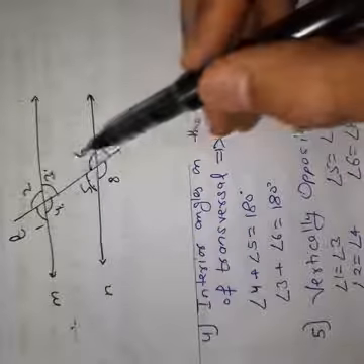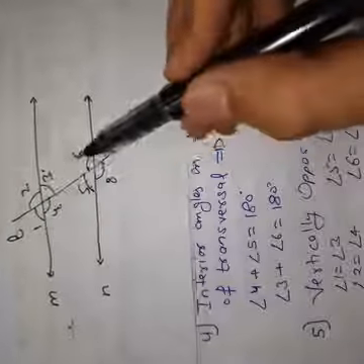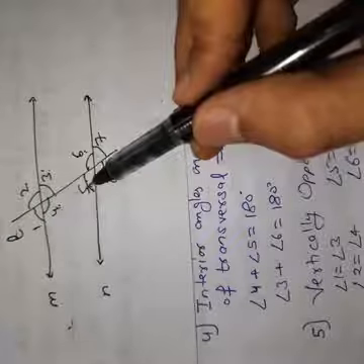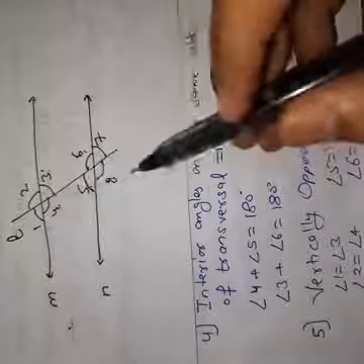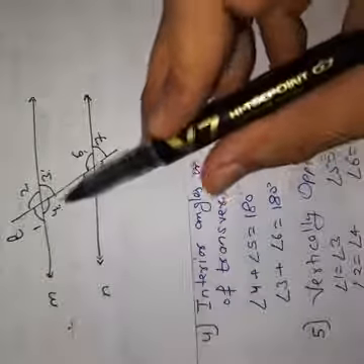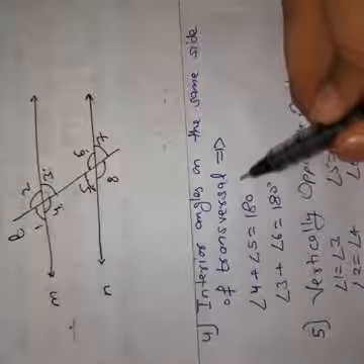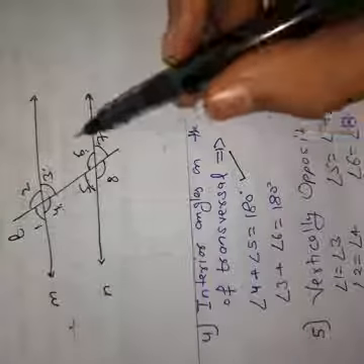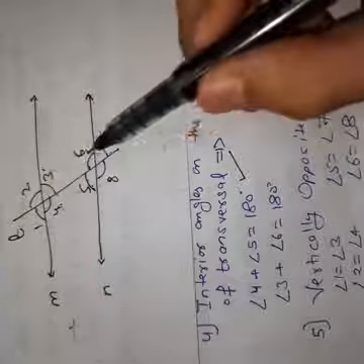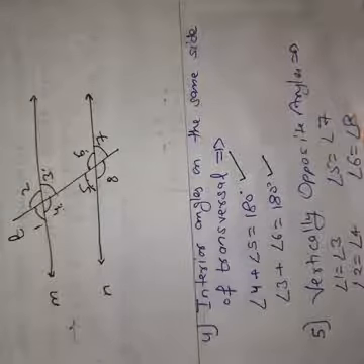Angle 3 and angle 6 are on the same side. So these are our pairs of interior angles on the same side of the transversal, and the relationship between these two angles is that the sum of angle 4 and angle 5 is supplementary, 180 degrees, and the sum of angle 3 and angle 6 is also supplementary, which is also 180 degrees.